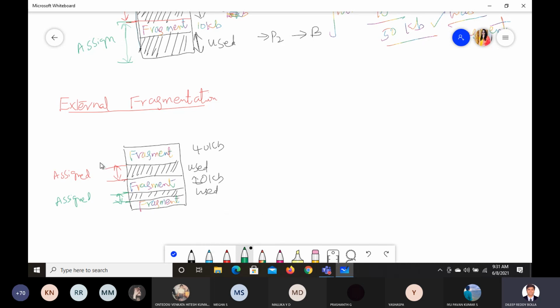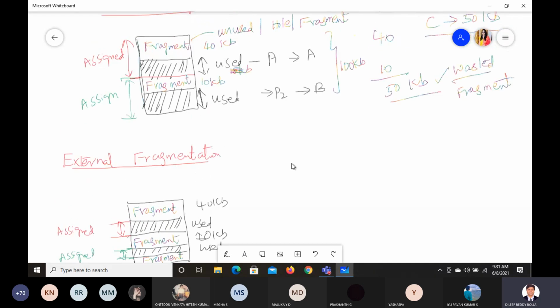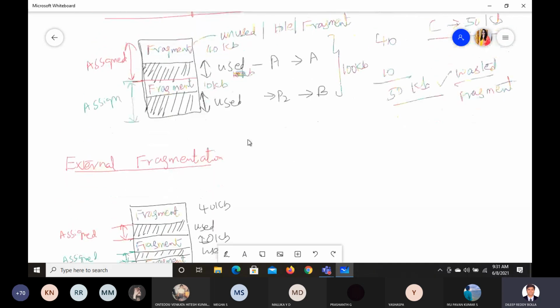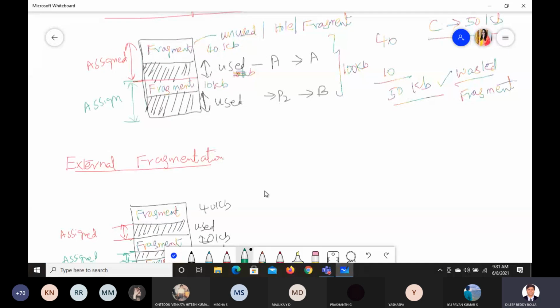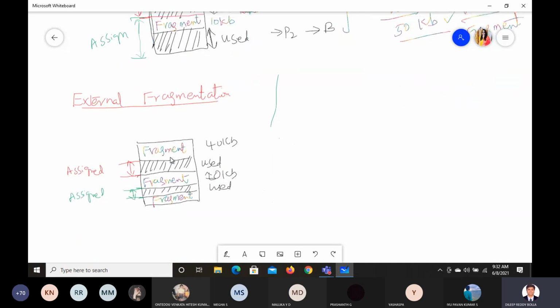Before, it was like fixed allocation. You see this carefully. Whether you use it or not, I'm going to allocate this much space. You have used it. Now here it is not fixed. It's a variable allocation. Once again, you need 40 kb, or you need however much, and that much is allocated. So this is now like variable allocation.